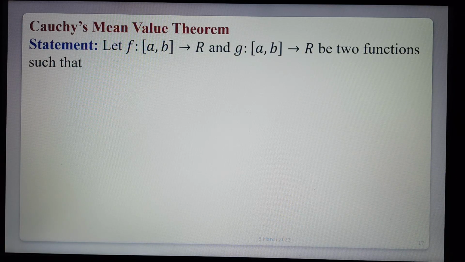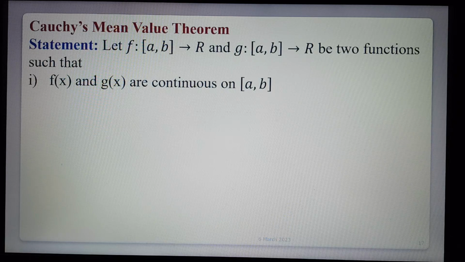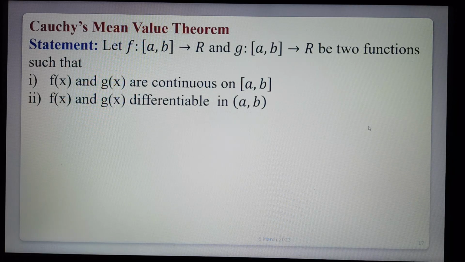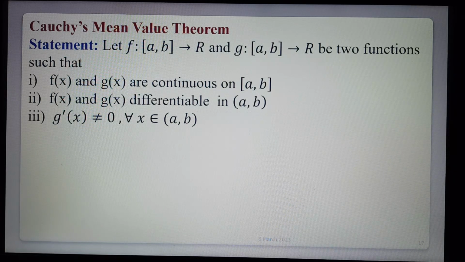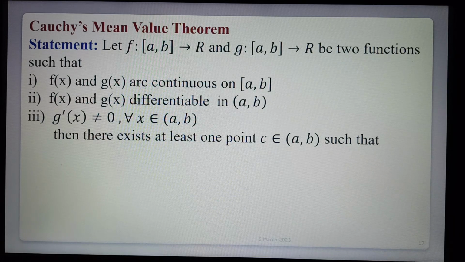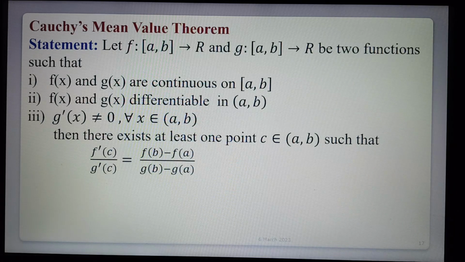Let f from closed interval [a, b] to R and g from closed interval [a, b] to R be two functions such that, first, f(x) and g(x) are continuous. Second, f(x) and g(x) are differentiable in the open interval (a, b). Third, g'(x) is not equal to 0 for all x belonging to the open interval (a, b). Then there exists at least one point c belonging to the open interval (a, b) such that f'(c)/g'(c) = (f(b) - f(a))/(g(b) - g(a)).